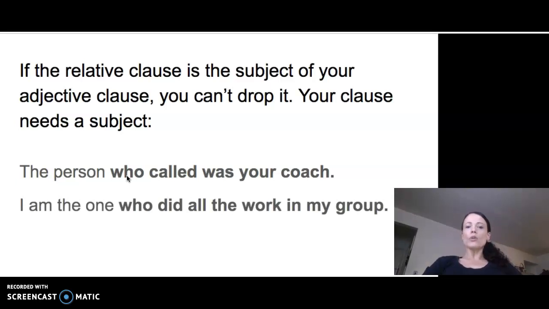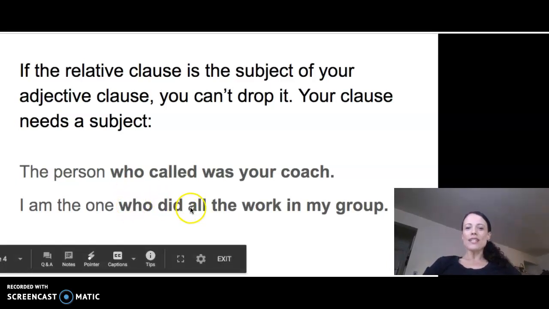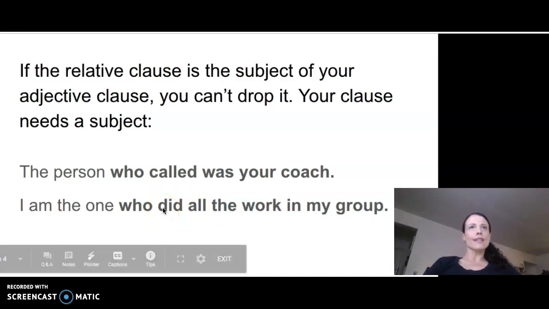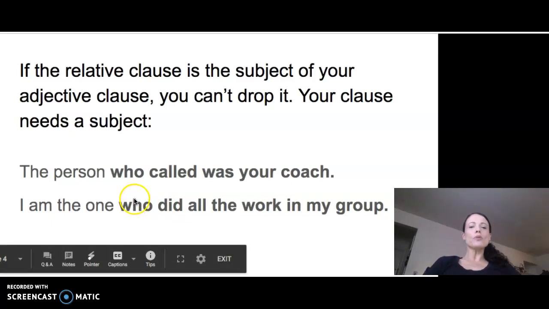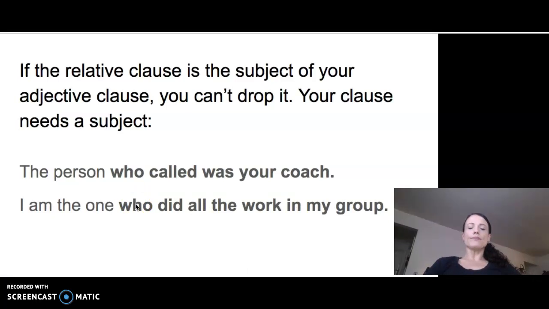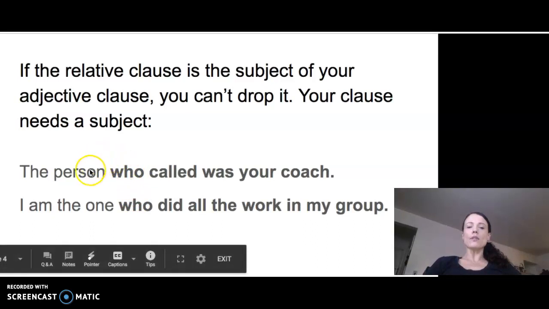I am the one who did all the work in my group. Have you ever felt like that? I know I have. So, who did all the work in my group? Where's the verb in my clause? It's not work. In this case, work is a noun. It's did. So here's my verb. Where's my subject in my clause? It looks like I don't have one, but who is actually the subject in this clause. Who did? So in these sentences, who is taking the place of the word person.